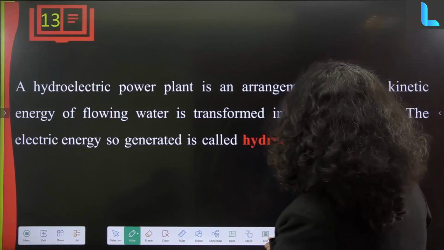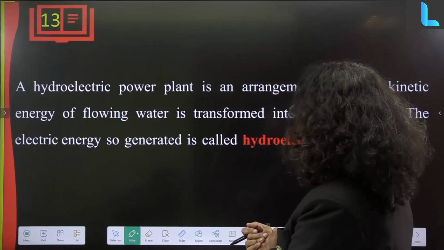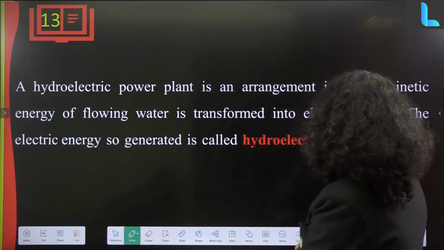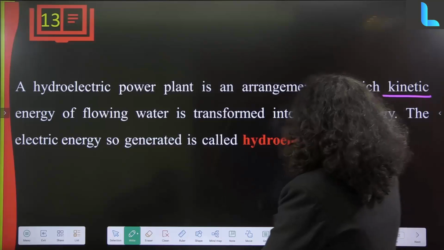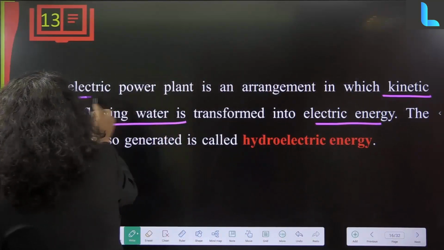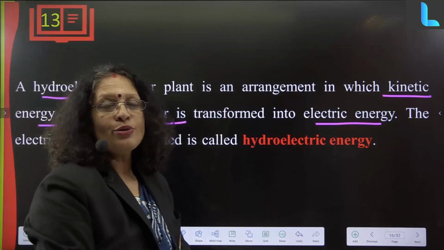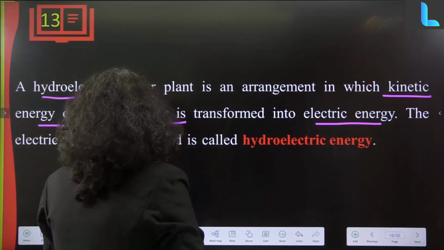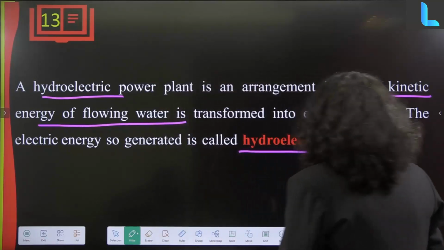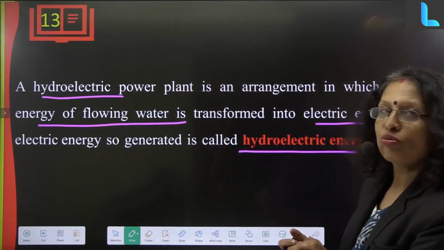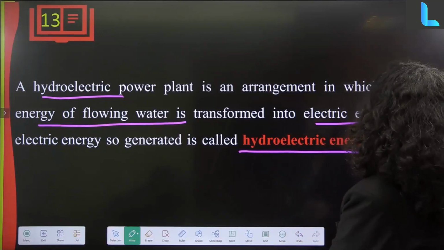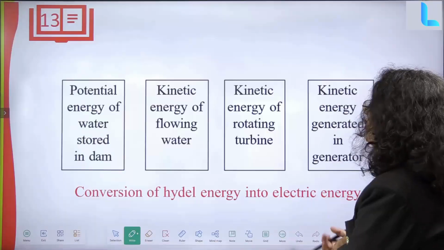The hydroelectric power plant is an arrangement in which the kinetic energy of flowing water is transferred to electrical energy. So what is happening here? The kinetic energy of flowing water is converted to electric energy. That is called a hydroelectric power plant. The electric energy generated is called hydroelectric energy. The word hydro is used for water. Electric energy converted from water is called hydroelectric energy.